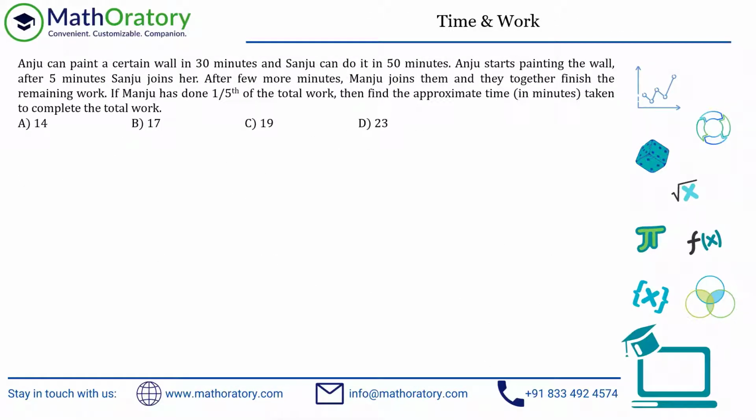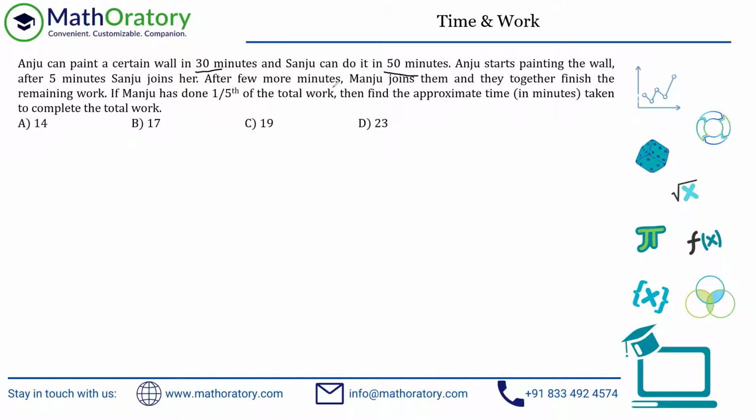All right. We have a question on time and work. It seems like it. Anju can paint a certain wall in 30 minutes and Sanju can do it in 50 minutes. Anju starts painting the wall after 5 minutes. Sanju joins her after a few more minutes. Manju, okay, so this is a third person, joins them and they together finish the remaining work. If Manju has done 1/5 of the total work, then find the approximate time taken to complete the work.